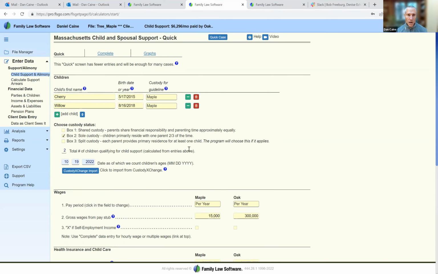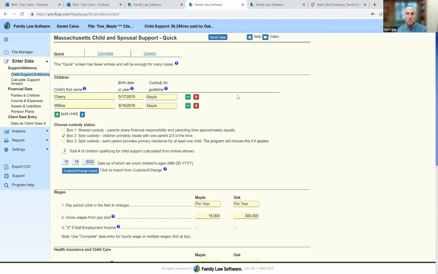And in family law software, just entering the software, the first thing I see at the top is the child support, $6,296 per month paid by Oak. So instantly, this critical question that Maple has is answered in the software. In a lot of states, and Massachusetts is one of them, if Oak spends more time with the children, then Oak's child support diminishes.